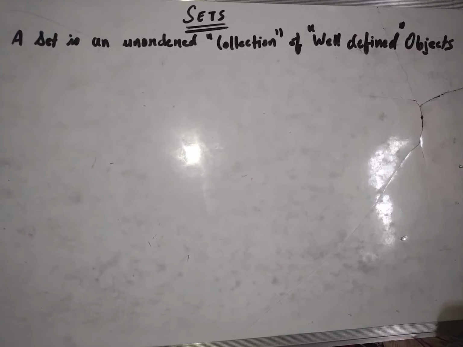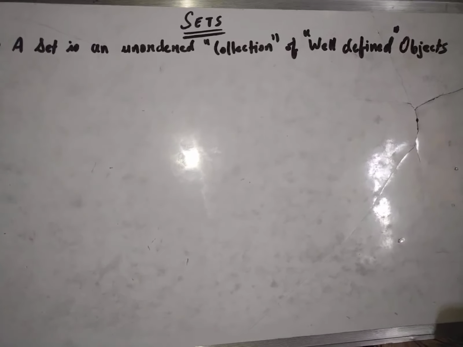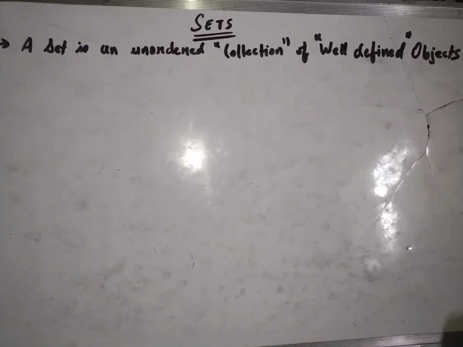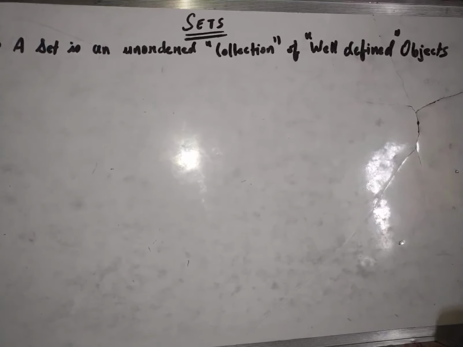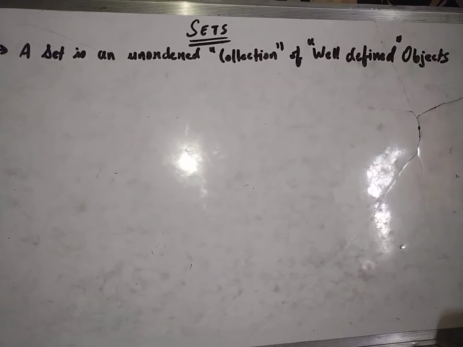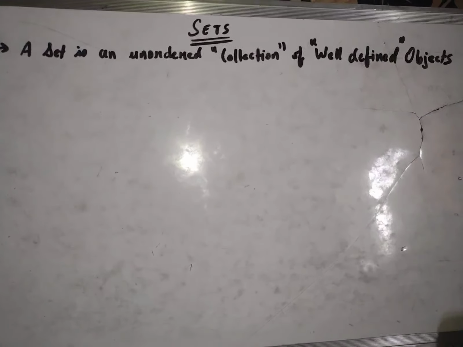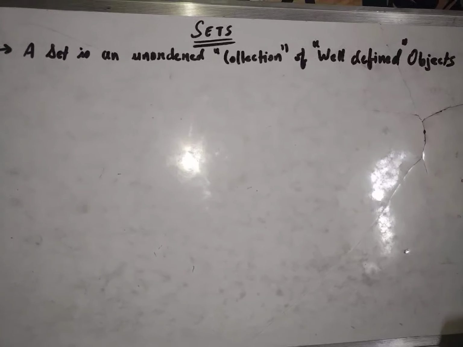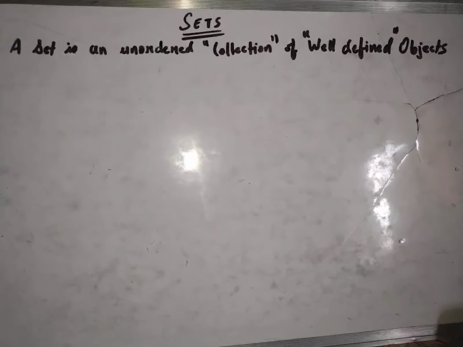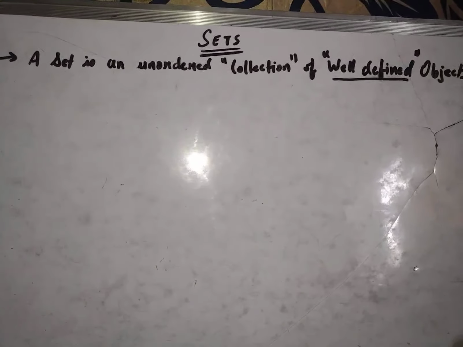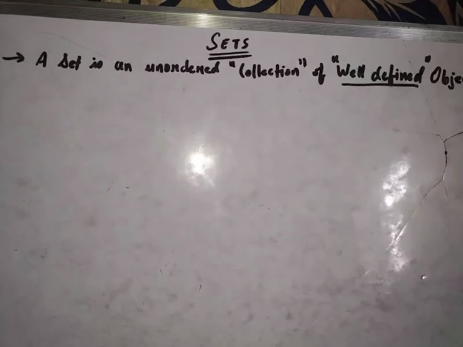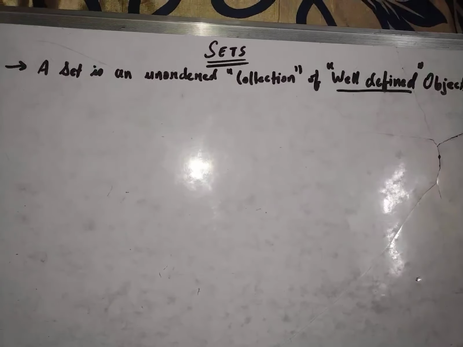So what is a set? I'm sorry to discourage you, but there is no formal definition of sets. But a very informal definition of a set is that a set is an unordered collection of well-defined objects. I don't know what quote unquote unordered and quote unquote well-defined mean, but that's how a set is defined in a more informal way, as an unordered collection of well-defined objects.